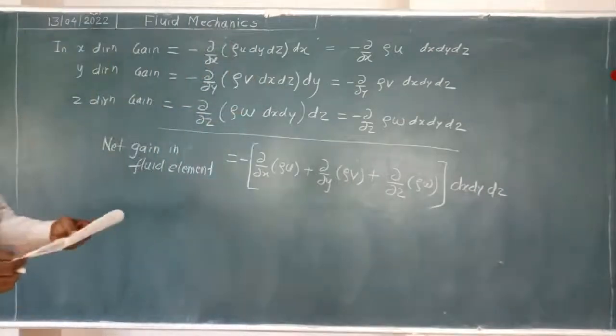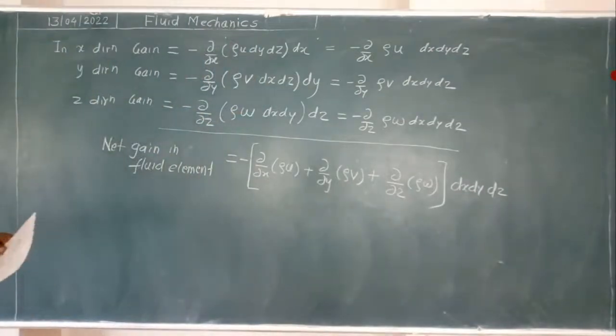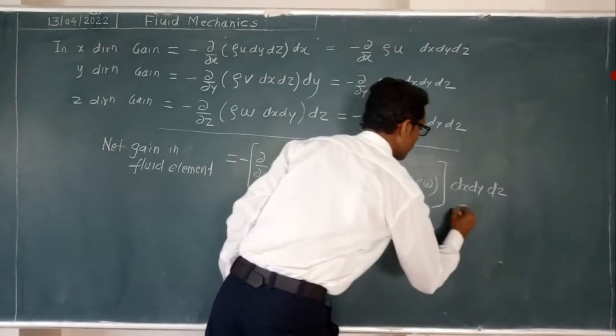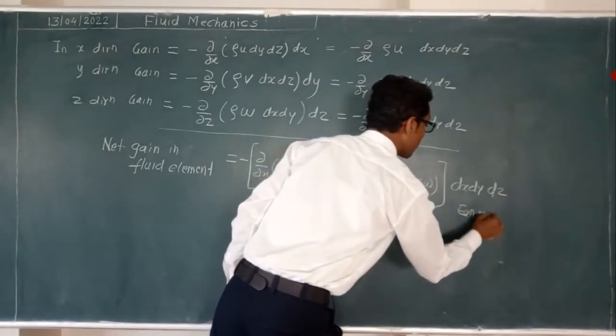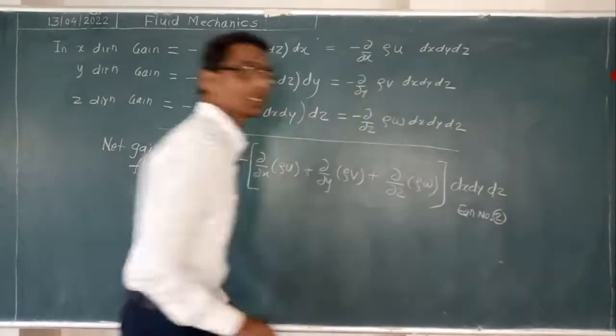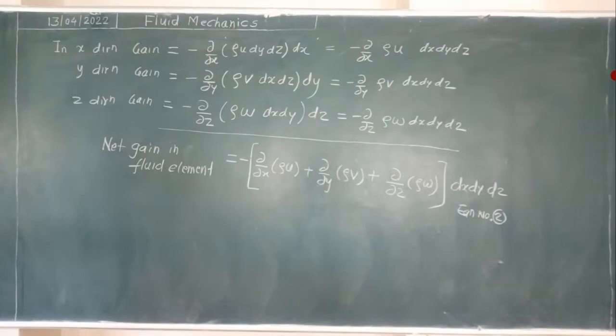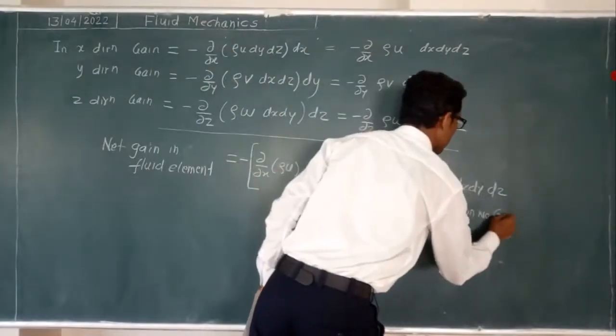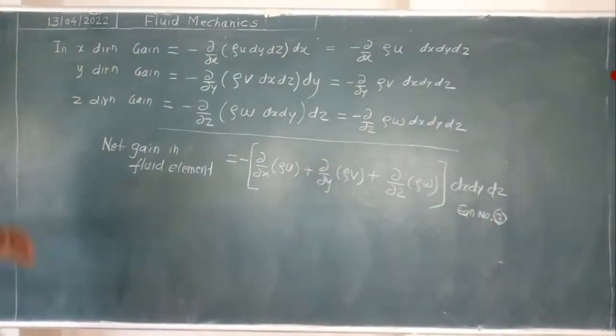This is the volume. So now this will be the equation. Equation number 2. What is equation number 1 we have taken? So give this equation number 3 here, because before this we have used equation 1 and equation 2 also.